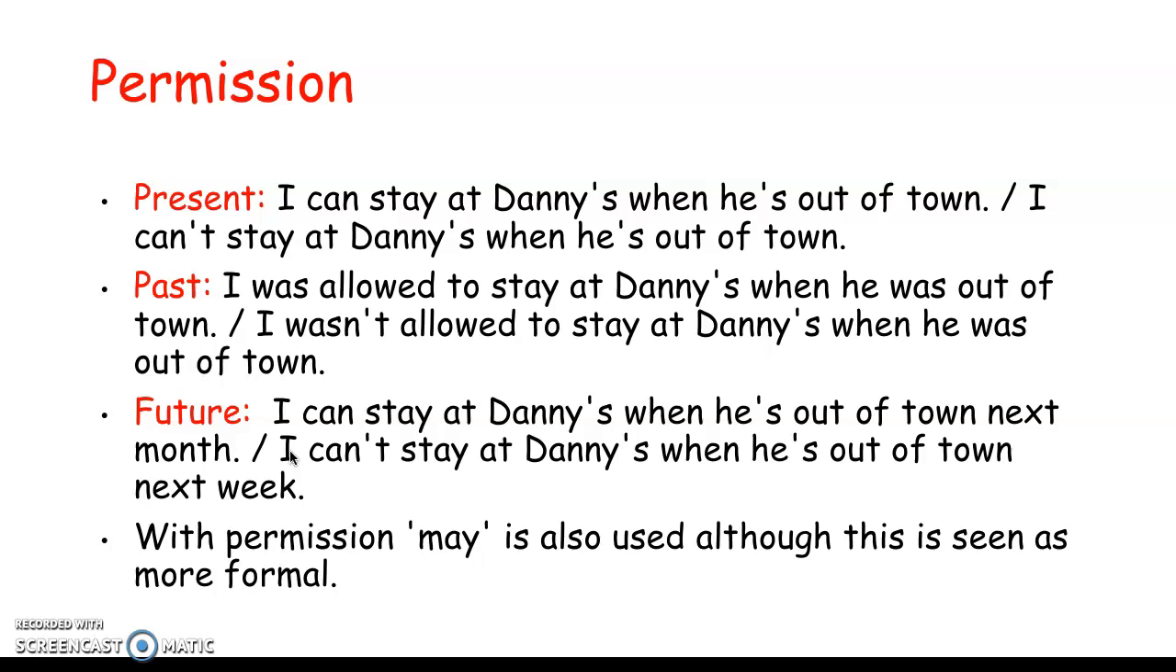Then we have permission. In the present, we can say, I can stay at Dennis' house when he's out of town, and the same for the negative. In the past, I was allowed to stay at Dennis' house when he was out of town, or I wasn't allowed. In the future, we can say, I can stay at Dennis' house when he's out of town next month. With permission, remember, may can be used, even if it's more formal.